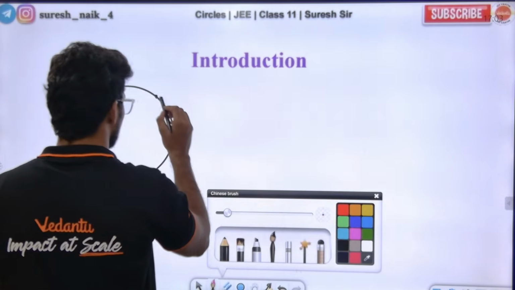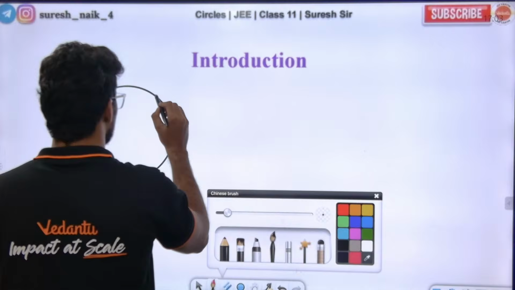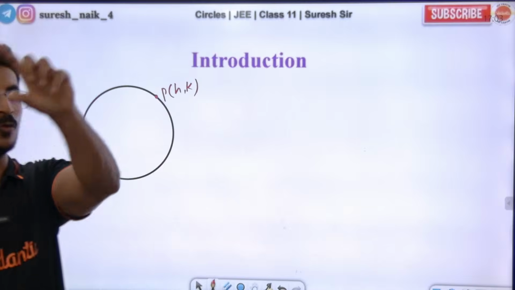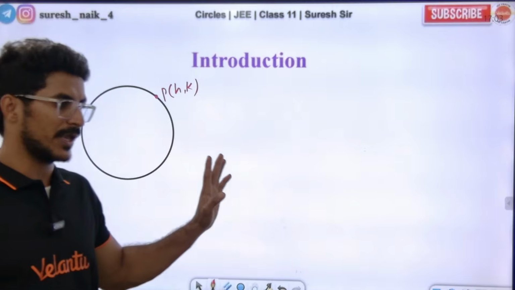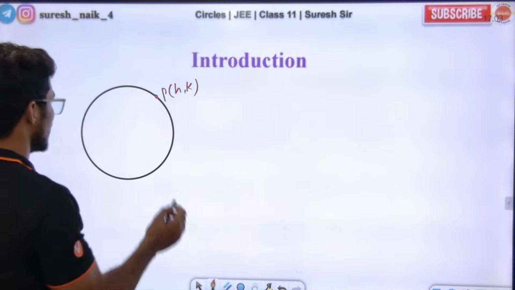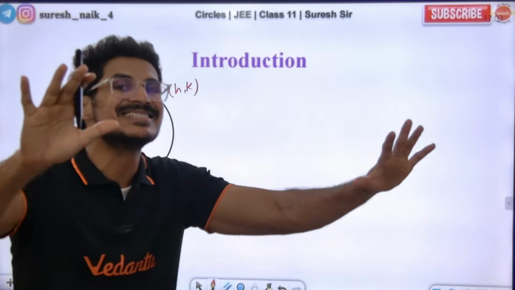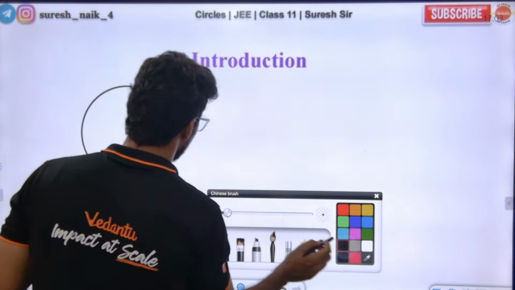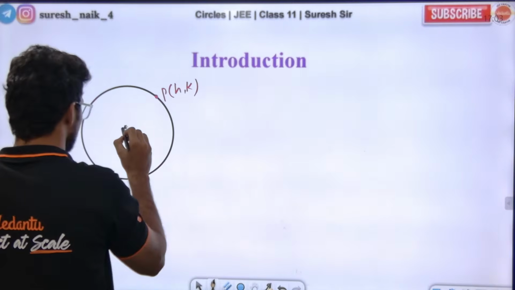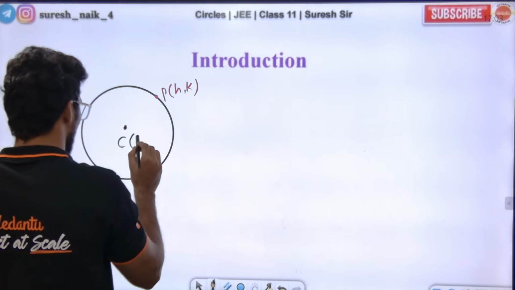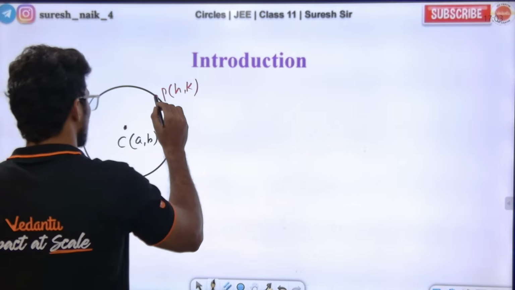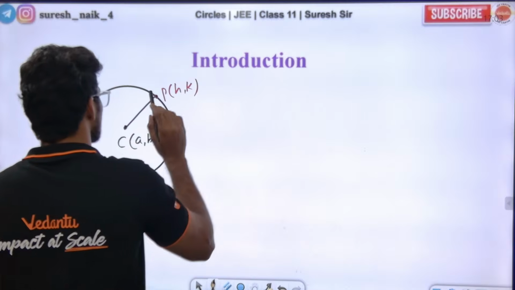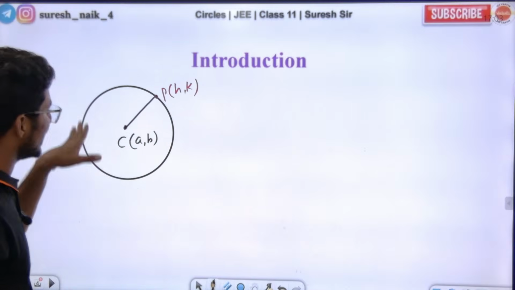First, there is a point called P. The point P is moving in a plane, and the name I'm taking is h comma k. This point is moving in such a way that it is maintaining an equal distance from a fixed point. This is a fixed point, I am calling it C, with coordinates let's say a comma b. We are finding the locus of the point h comma k. So this point is moving such that it maintains an equal distance from the fixed point.